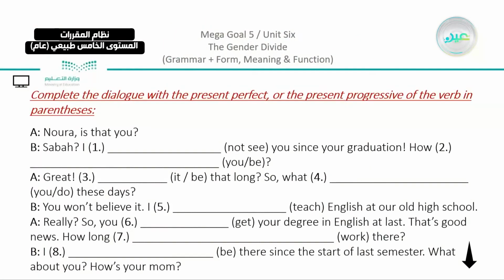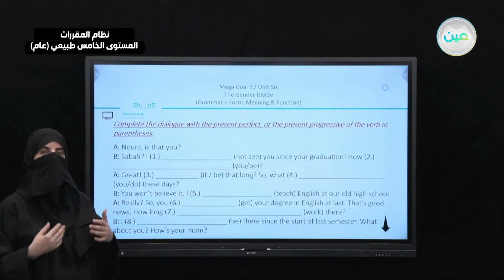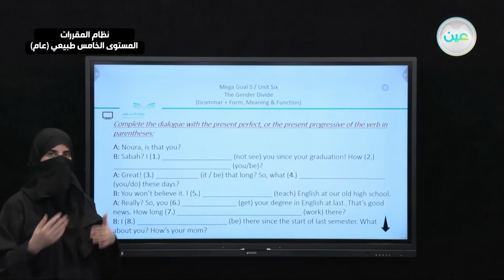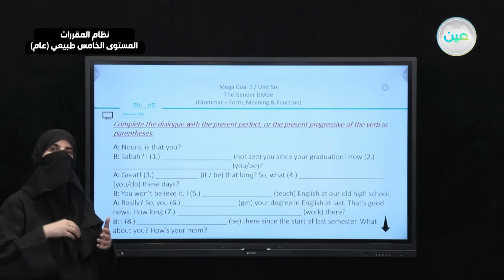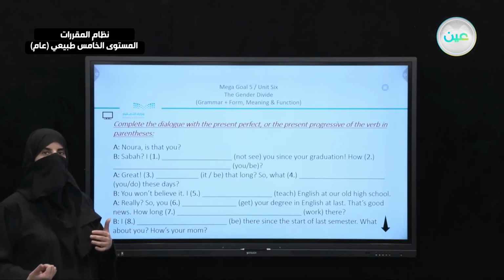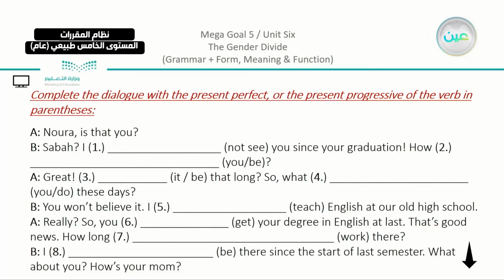Now here we have an exercise. You need to concentrate on it. So here, let's just agree that we have to use the present perfect simple because it shows action, unless there is something in the sentence that focuses on time. We are going to correct the sentences or complete them using the verbs between brackets.